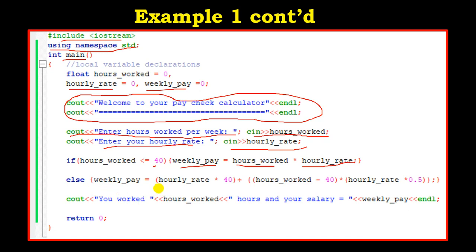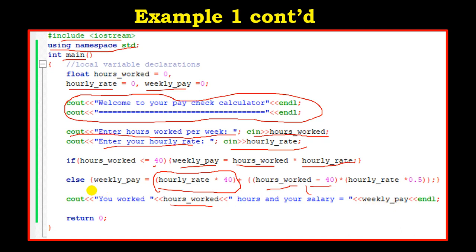So else we calculate the pay due to the person for the first 40 hours he or she has worked, and then we subtract 40 from the hours worked to know the remaining hours, and then we multiply by half the rate. When we finish, we just write: you worked this many hours, and your salary is equal to the weekly pay.